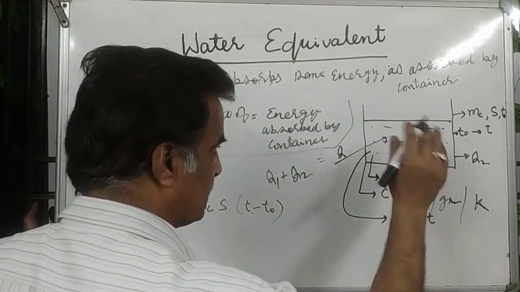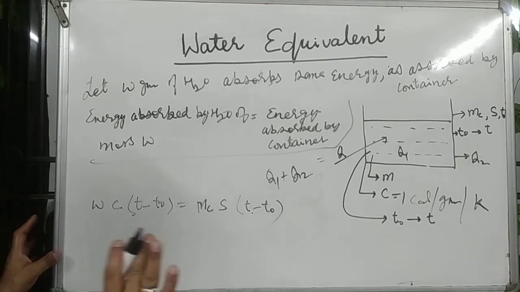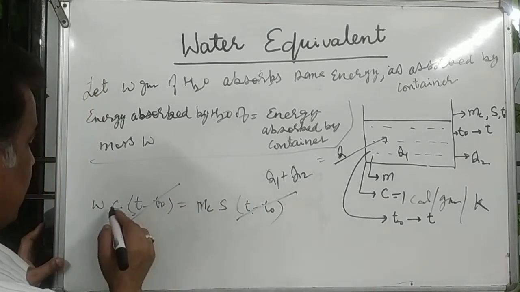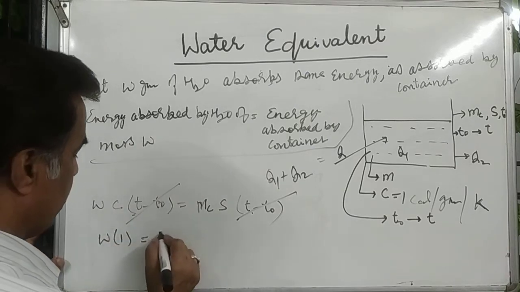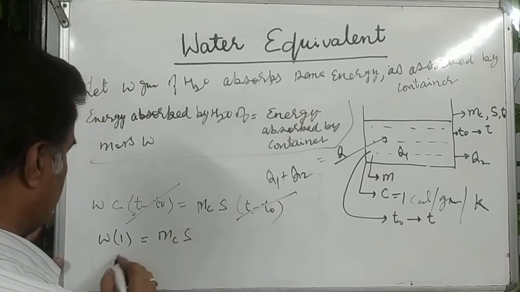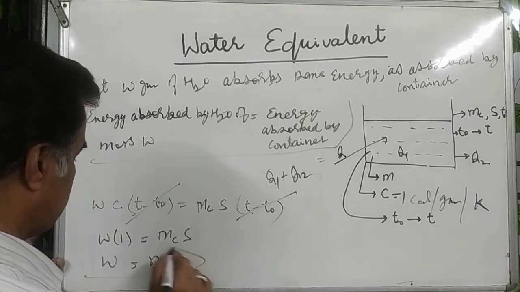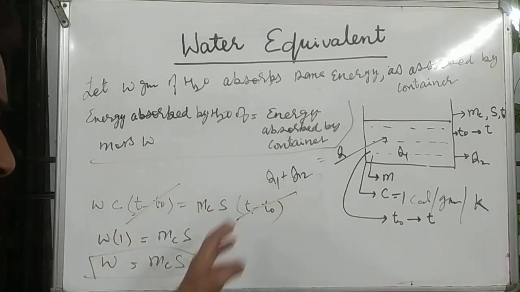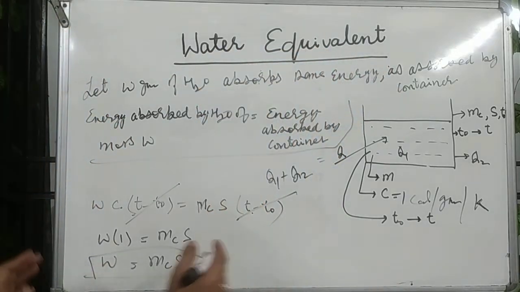With supplied energy, temperature increases. So we know this very well. These are equal, the temperature change cancels, and the specific heat of water is 1, so W equals mc S. Here mc is the mass of the container and S is the specific heat of the container. This is the water equivalent. This is the sense of water equivalent.